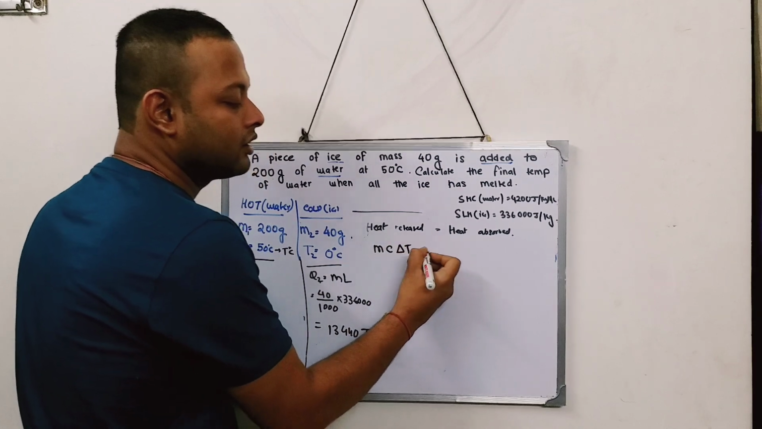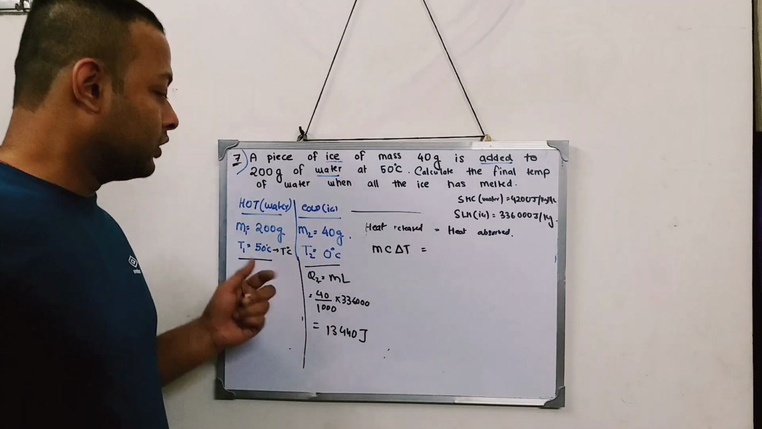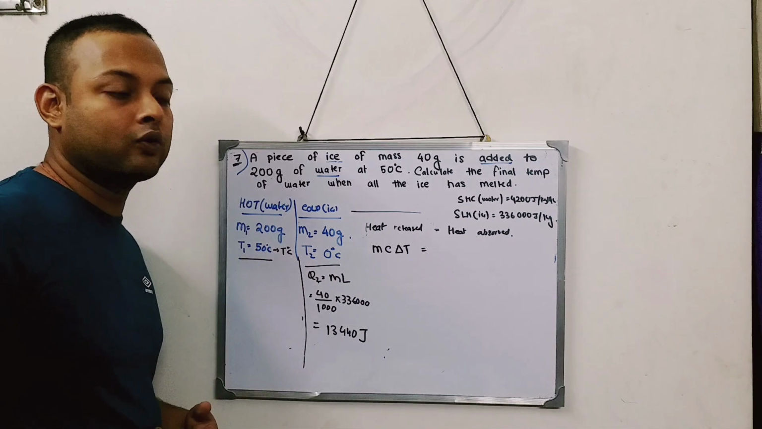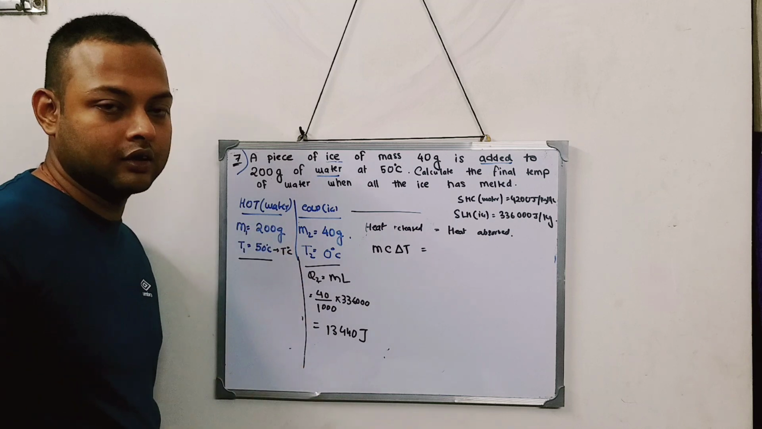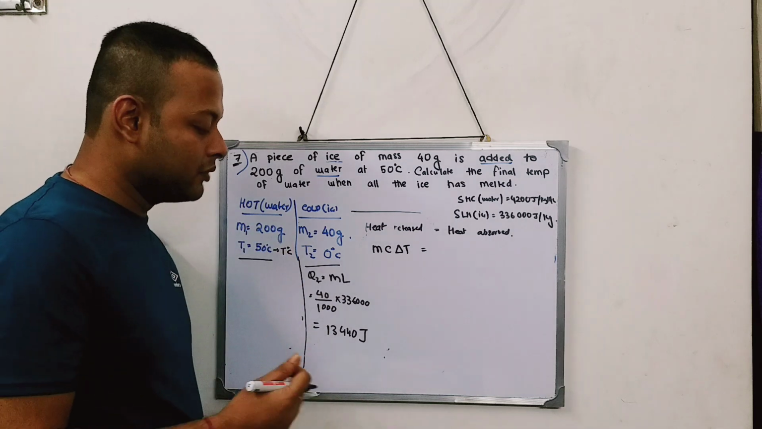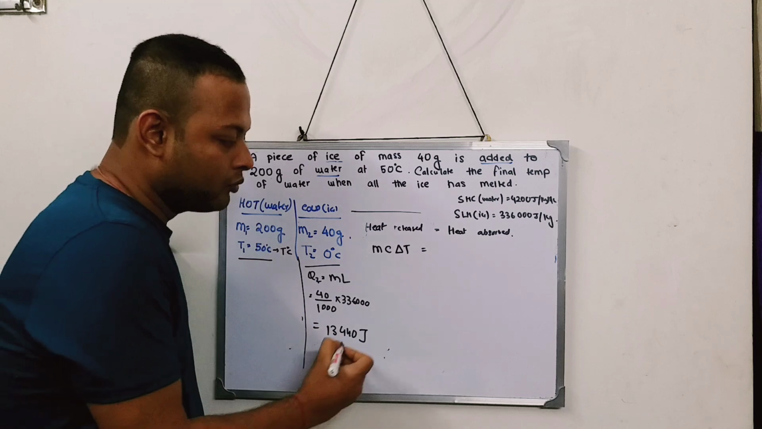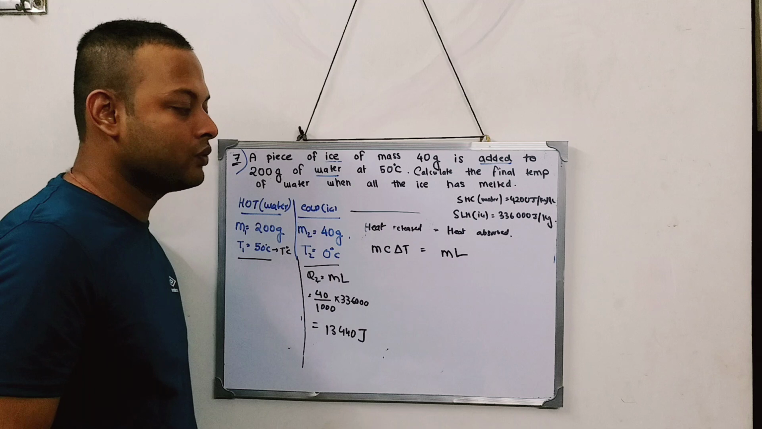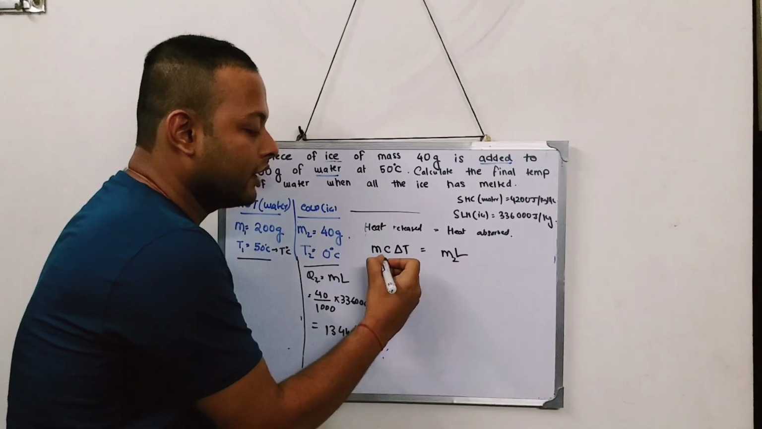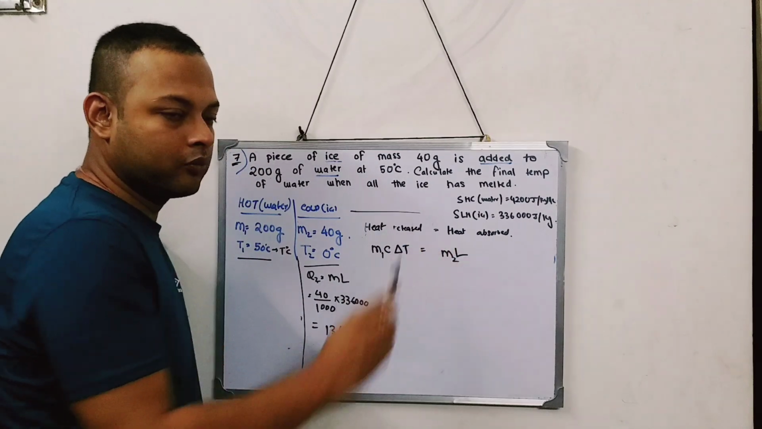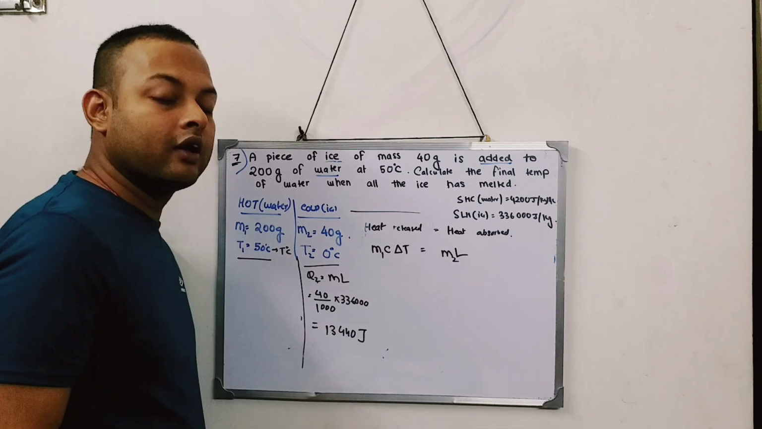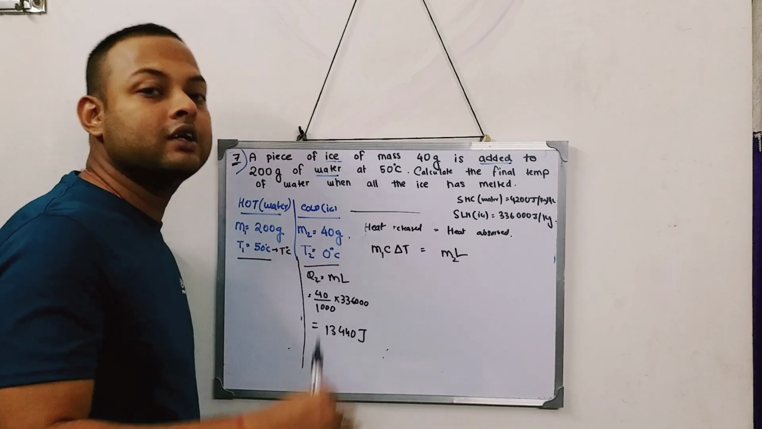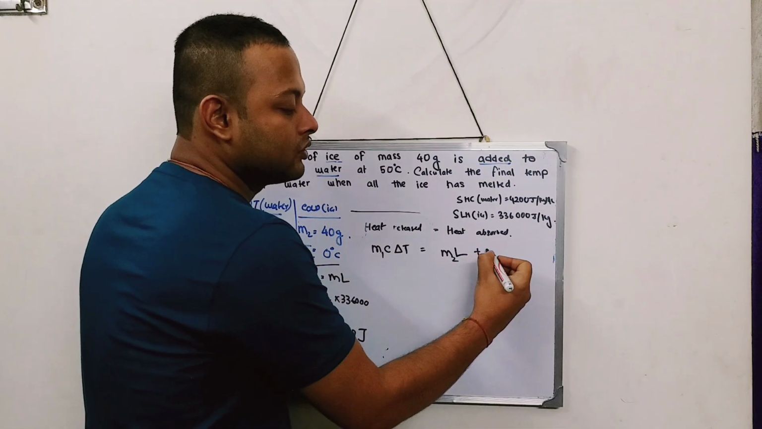MC delta T. Now the heat which is released by the hot body will be absorbed by the cold ice, and that cold ice will absorb the total heat and it will melt. So if it is melting, what formula will be used? The heat which is absorbed: first the whole ice will melt, so I will use the mL formula. M2 means the second mass, and the leftover heat will be utilized to increase the temperature. So that will be what?